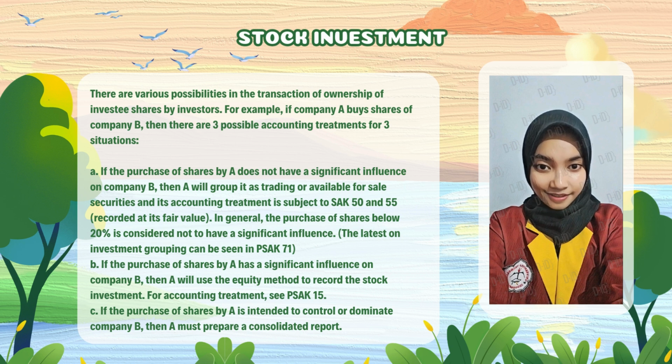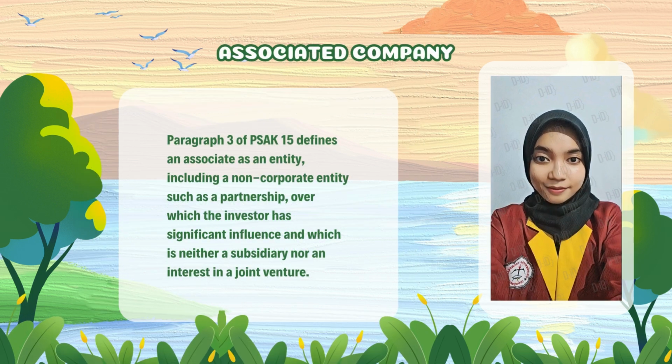B. If the purchase of shares by A has a significant influence on Company B, then A will use the equity method to record the stock investment. For accounting treatment, see PSAK 15. C. If the purchase of shares by A is intended to control or dominate Company B, then it must prepare a consolidated report.